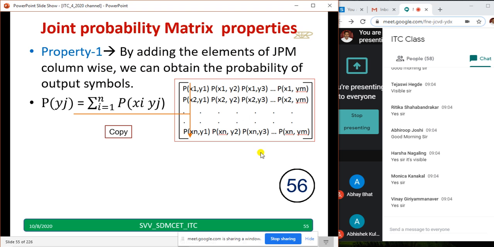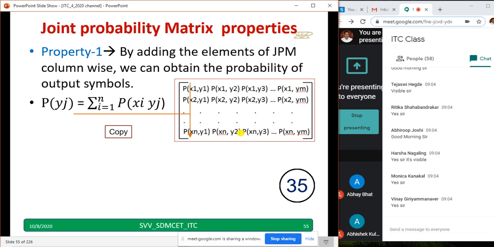Take 1 minute. This matrix is with you already. Don't copy this. Only copy down the important equation. Probability of yj equal to summation i equal to 1 to n, probability of xi comma yj.